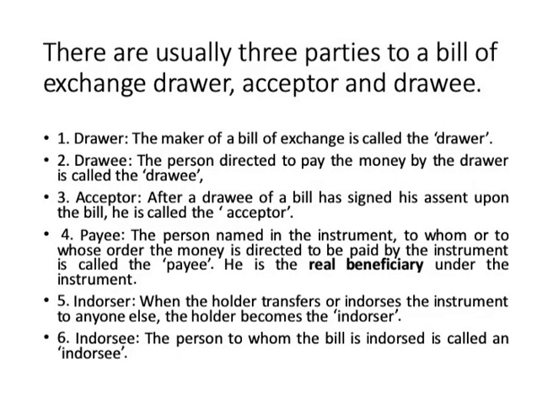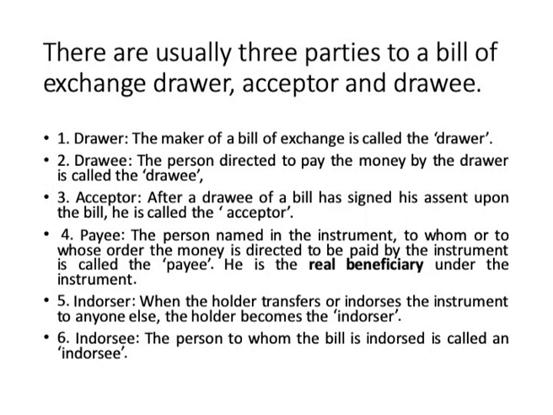Usually there are three parties to a bill of exchange: the drawer, the drawee and the acceptor. The maker of the bill of exchange is called the drawer. So, in the example that I gave you, I am the drawer, I have to get the money from A. Drawee, who is the drawee? The person directed to pay money by the drawer is called the drawee. So, in this example, A is the drawee, A has to give me money.